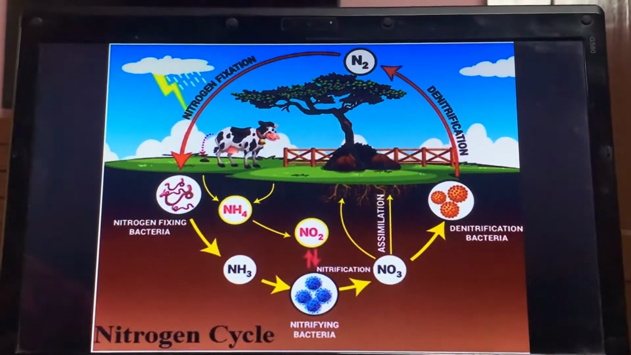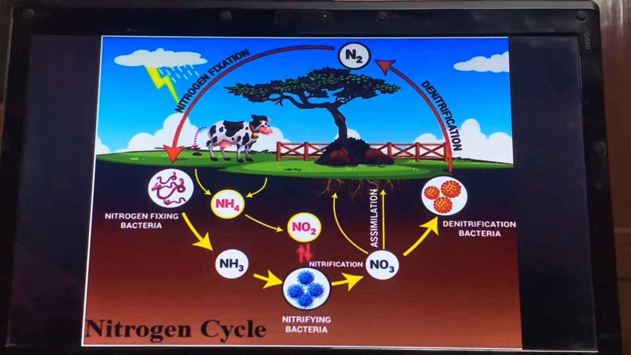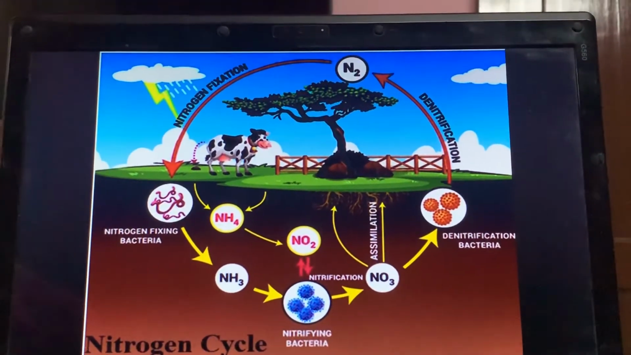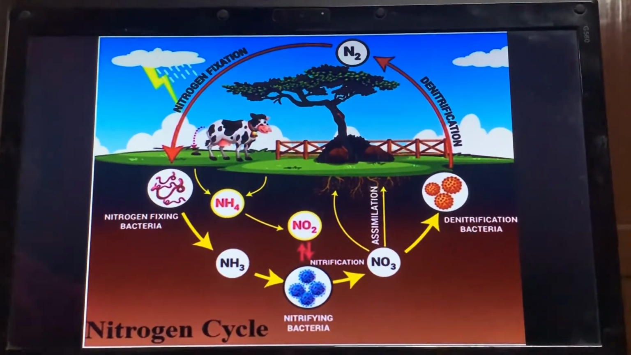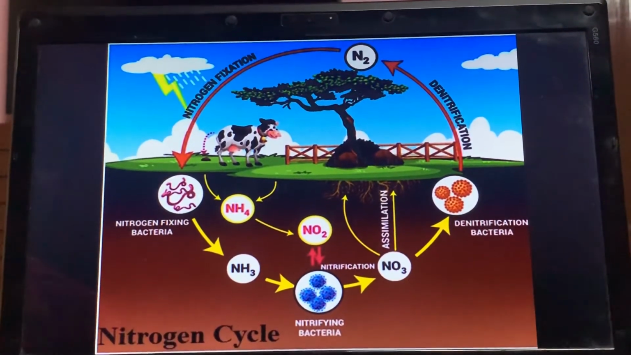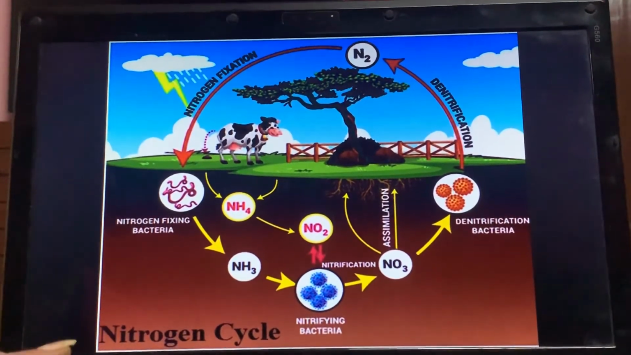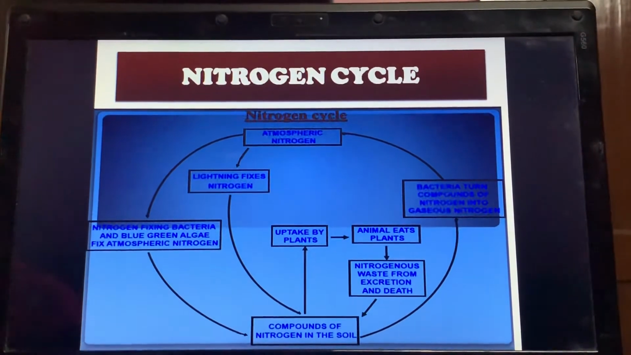So when in industry these nitrogen-containing chemical fertilizers are made, it is said to be the industrial fixation of nitrogen. So when urea, ammonium nitrate, or ammonium phosphate are added to the soil, they get converted into usable form and are taken up by the plant for making proteins. Okay, so here is the nitrogen cycle.